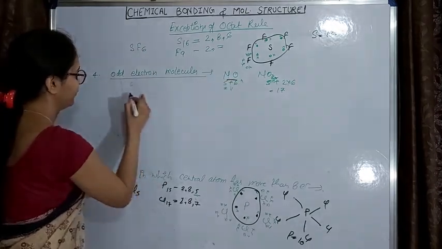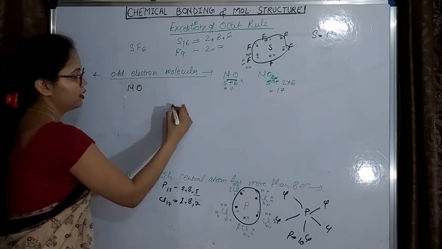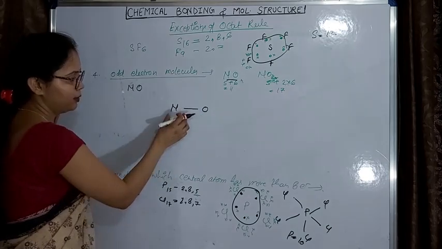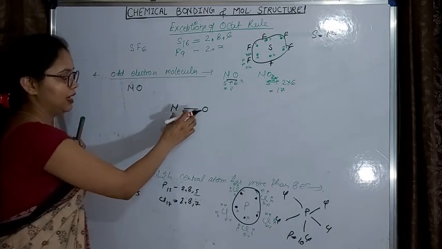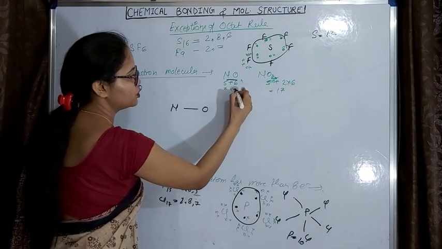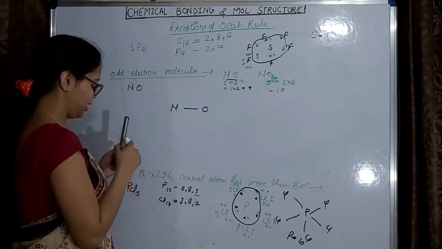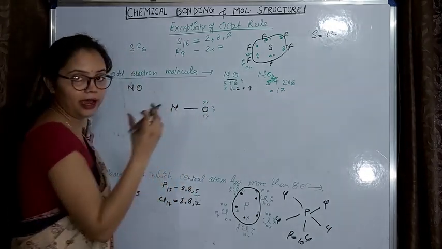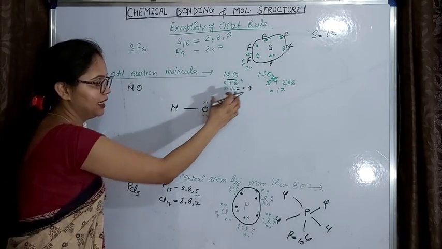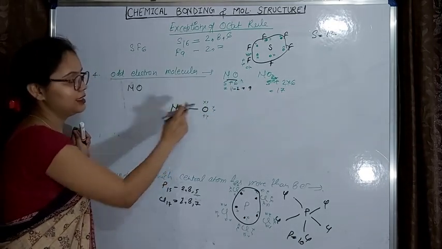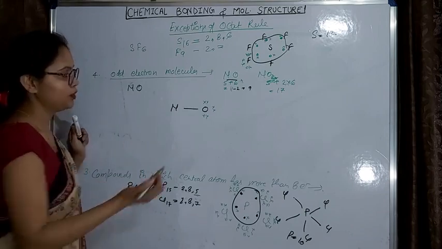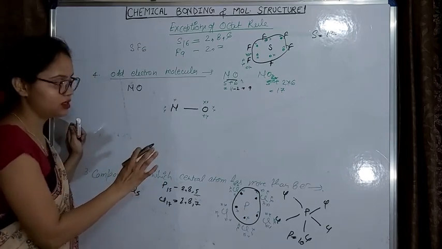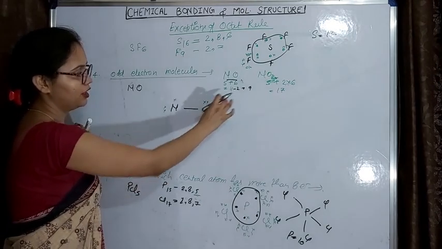Let's take the example of NO. So in NO, suppose I have put a single bond between N and O. So I have used 2 electrons. Okay, so the remaining electrons are 9. So I have represented 9 electrons like this: 1 2 3 4 5 6. I have to put the remaining electrons on the oxygen first, as it is having more electronegativity. Okay, so 1 2 3 4 5 6 7 8 9. Okay, so in this way I have represented all the remaining electrons.